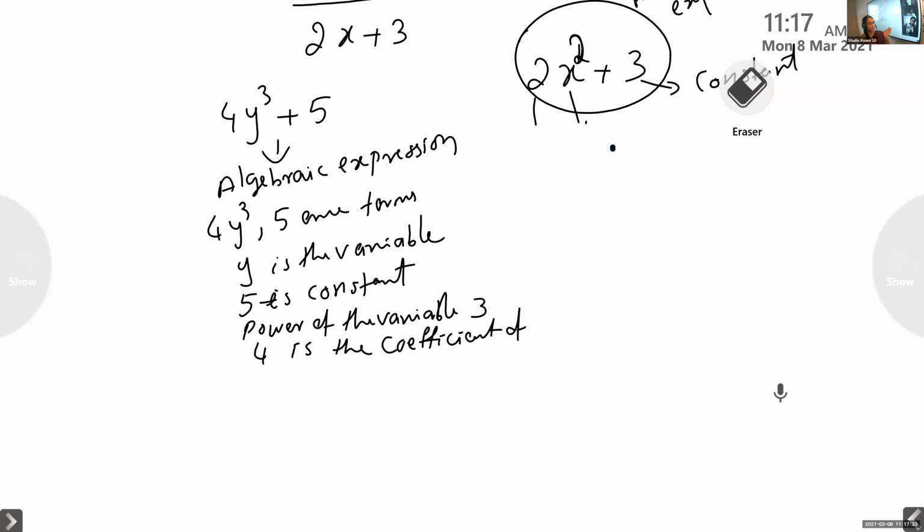Now we are moving to algebraic expressions being categorized into different types. That is linear expression, linear polynomial, binomial, trinomial, then polynomials. Okay.